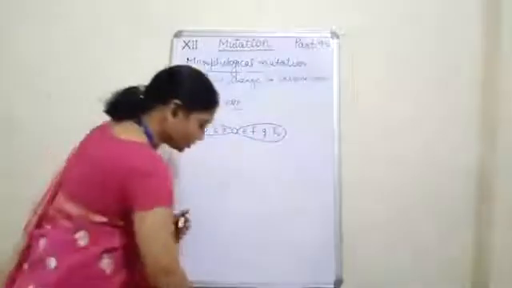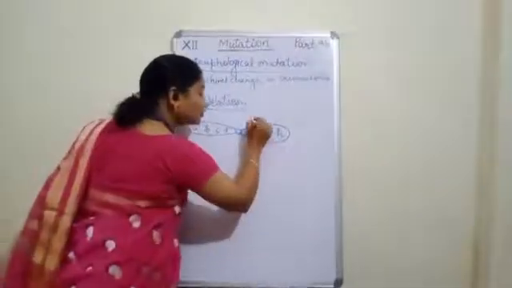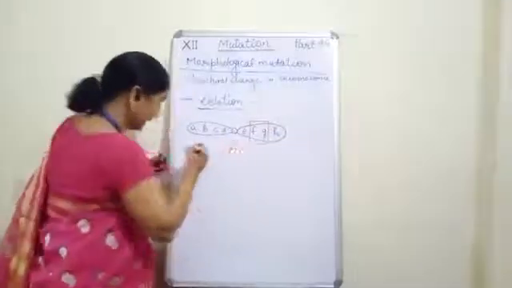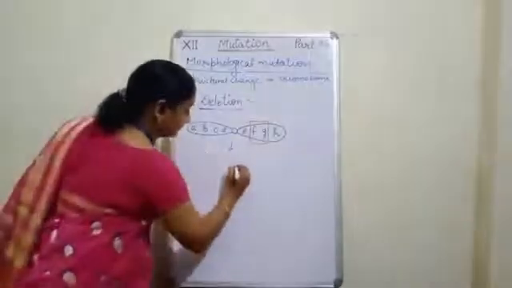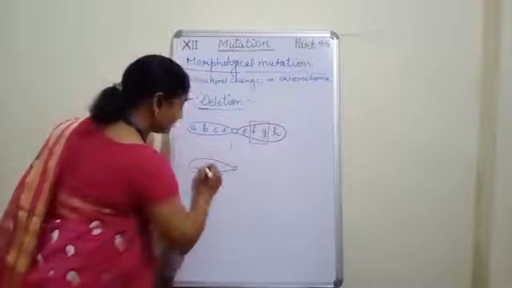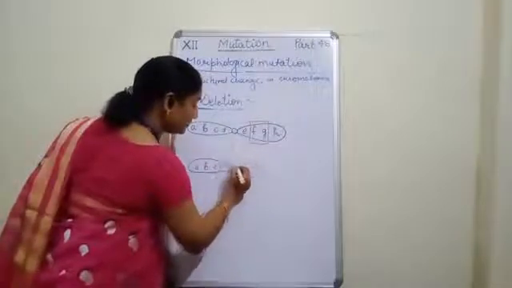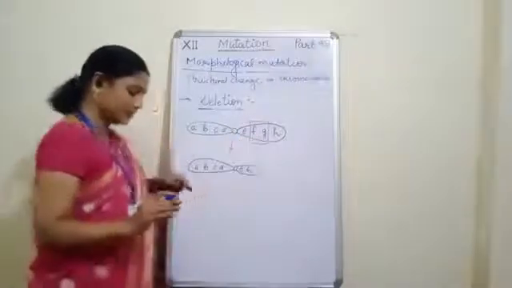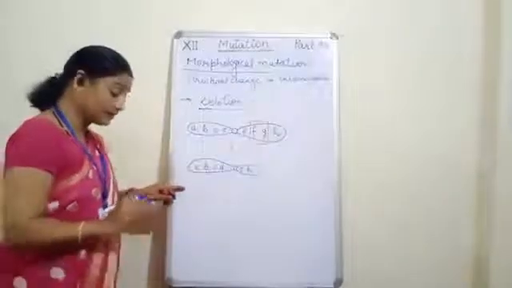Now suppose children, if this piece of the chromosome gets deleted, then what will be the result? This part will remain the same, A, B, C, D, but here we will see E and H. Now F and G have been deleted. Clear? So this is called deletion.